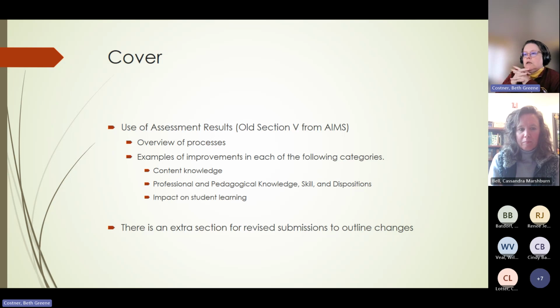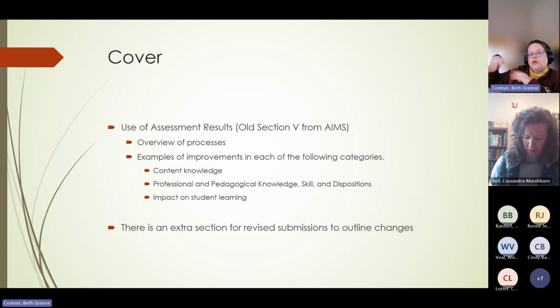Still on the cover document, which is a separate document, you will have a section. It used to be the old section 5 in AIMS, where you'll talk about the assessment results. There are 4 separate fields for that. One is an overview where you just talk about how you look at data and your process for continuous improvement. And then there's a box for you to talk about how you use data associated with content knowledge, professional and pedagogical knowledge, and then impact on student learning.